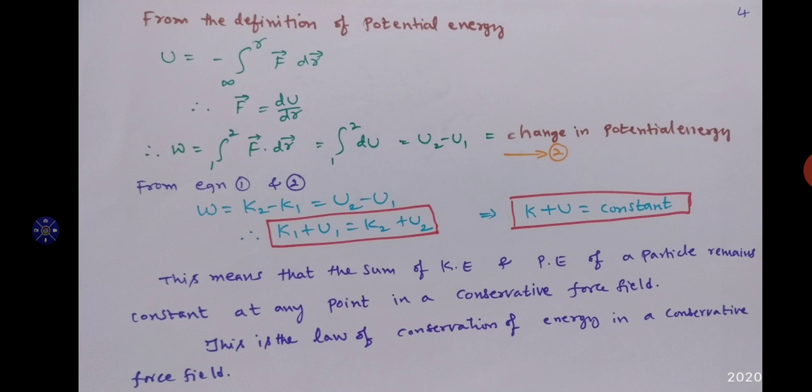This is the law of conservation of energy in a conservative force field. So what we conclude is K plus U is always a constant. That is, the sum of kinetic energy and potential energy of a particle remains constant at any point in a conservative force field.